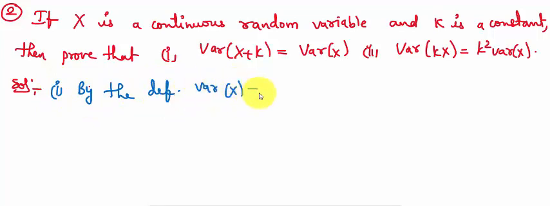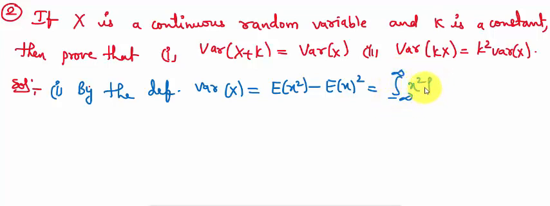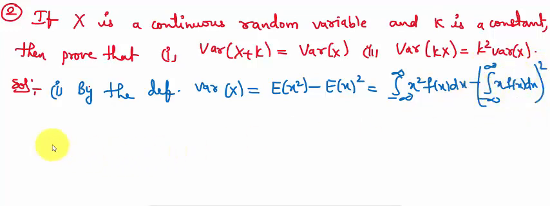variance of x is equal to expectation of x square minus e of x whole square, that is equal to integral minus infinity to infinity x square f of x dx minus integral minus infinity to infinity x f of x dx whole square. From this we can write variance of